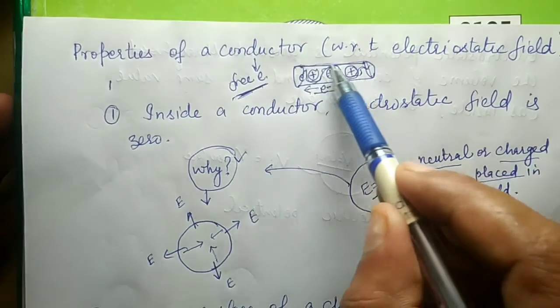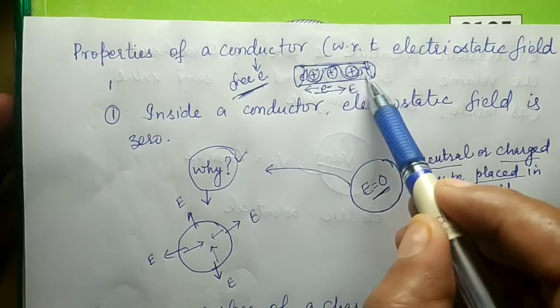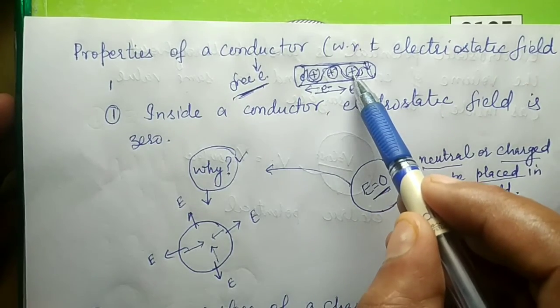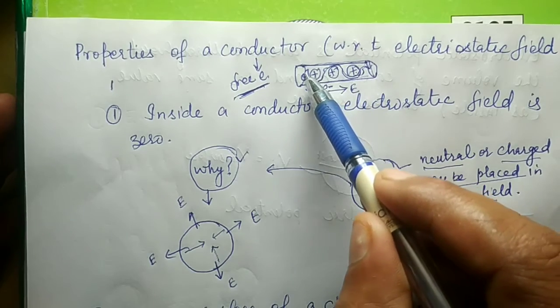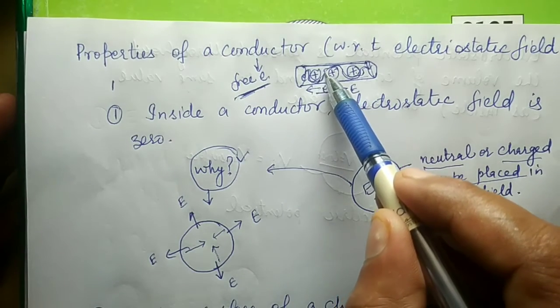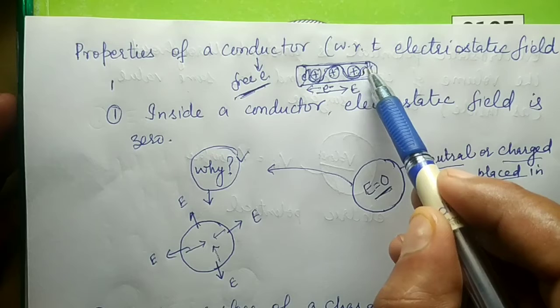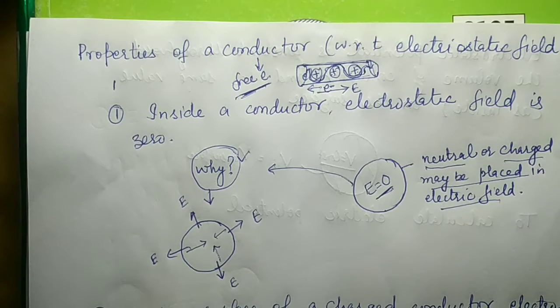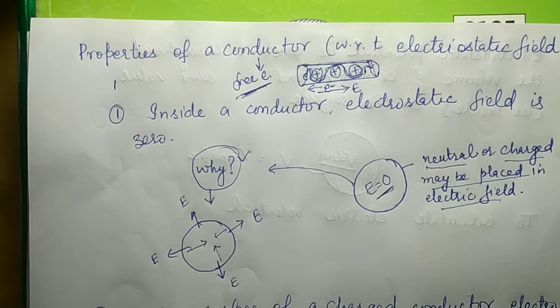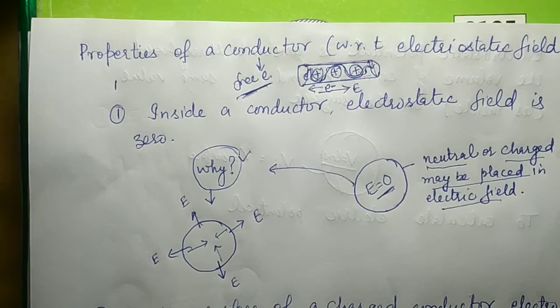If you take this as a conductor, then the ions inside a conductor have their fixed positions, and the outermost electron of these ions can move anywhere inside the vicinity of the conductor. Means electrons can go anywhere inside that metal body. They can move freely. There is no restriction.